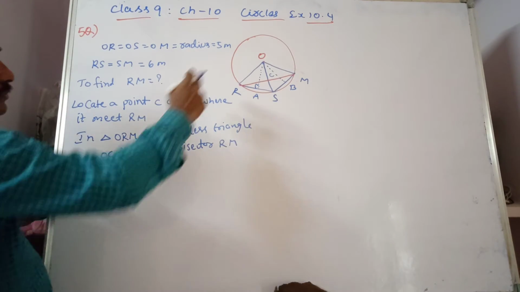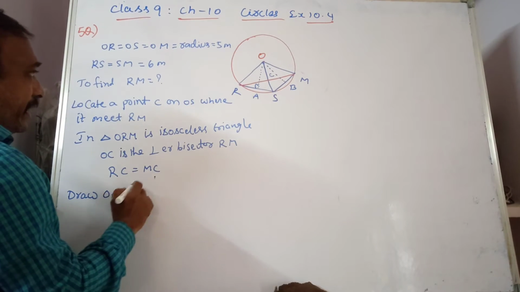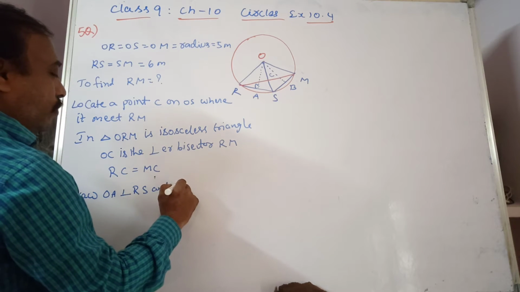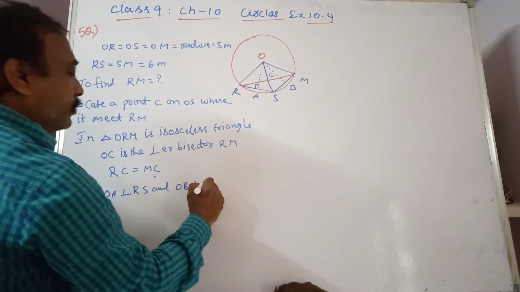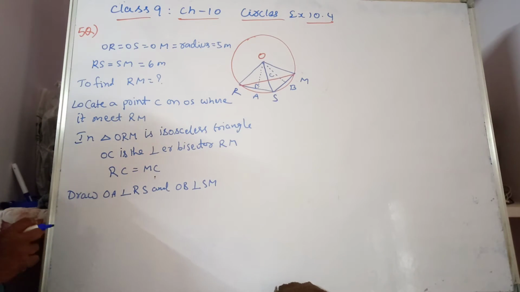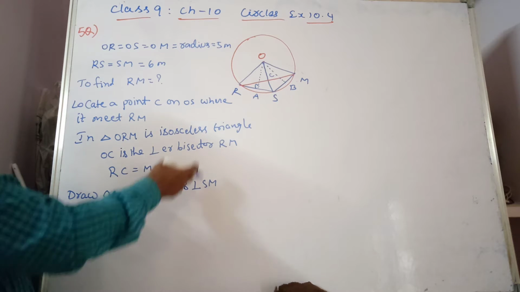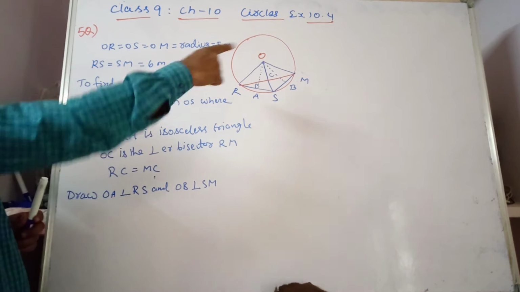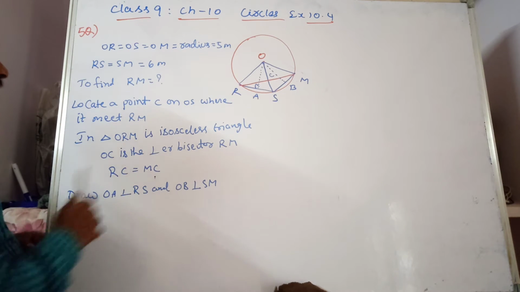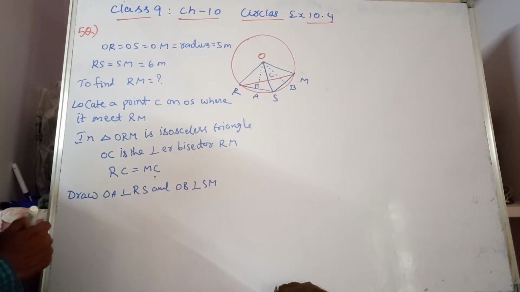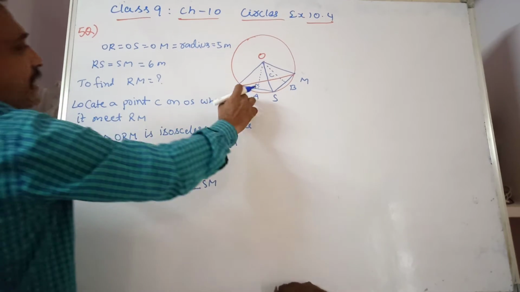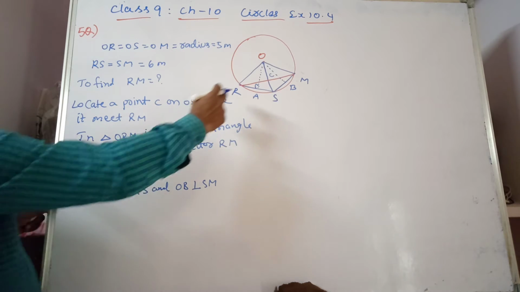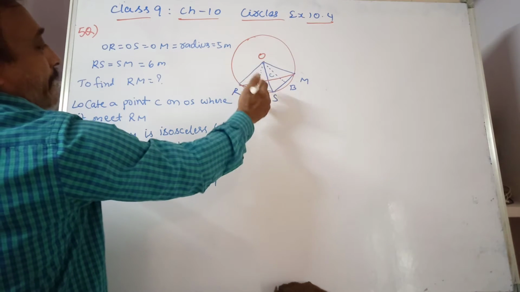There is no need even to draw OB perpendicular to SM, since RS is equal to SM, the distance we know. Now you see, in triangle ORA, RA is a perpendicular from the center to the chord. If you draw a line from the center to the chord, it bisects it perpendicularly.